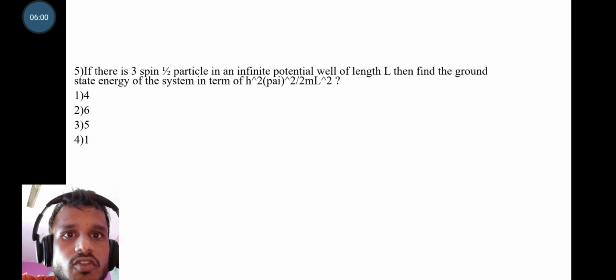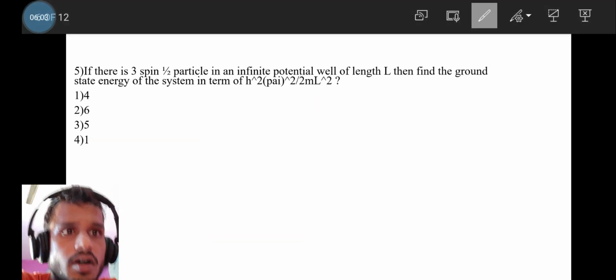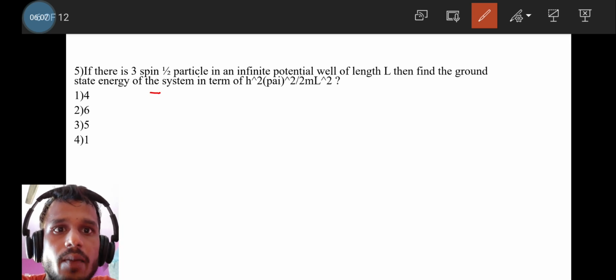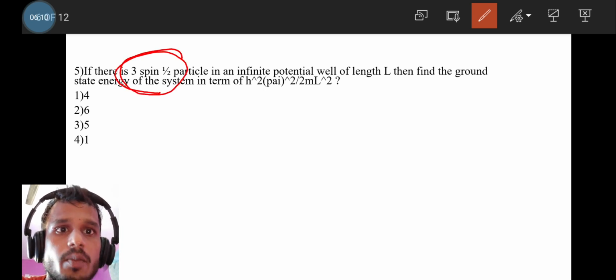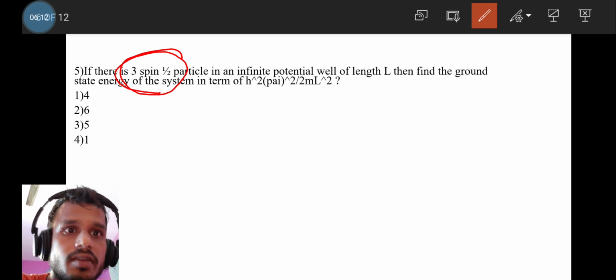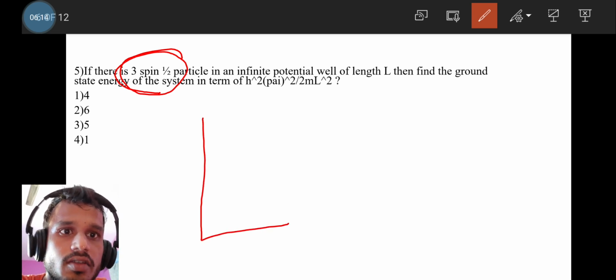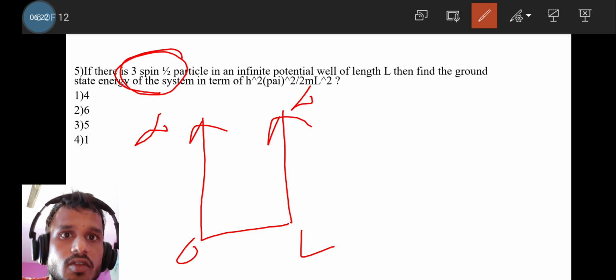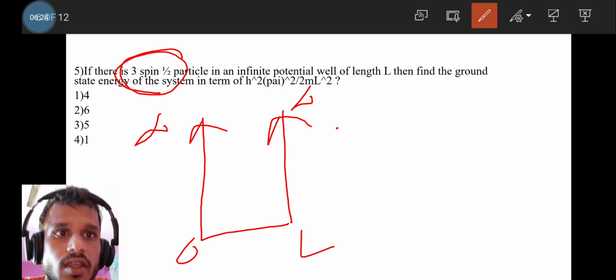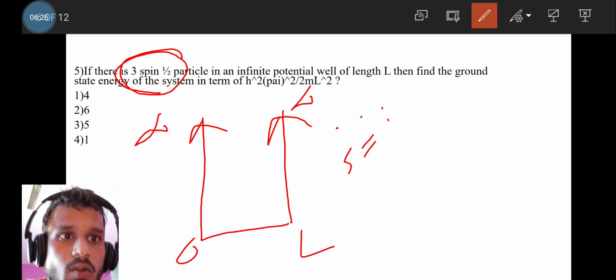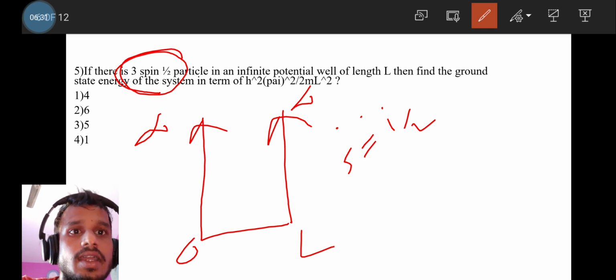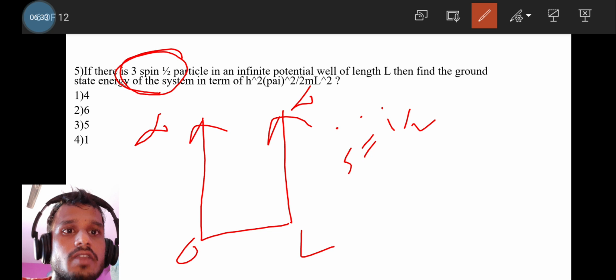The next question is one of the important traditional questions, you can say. There are 3 spin half particles in an infinite potential well of length L, from 0 to L. The spin of each particle is 1 by 2. Find the ground state energy of the system in terms of h square pi square by 2mL square.